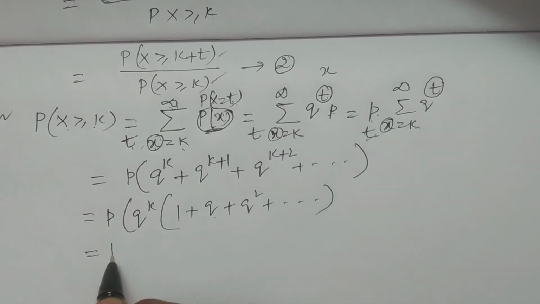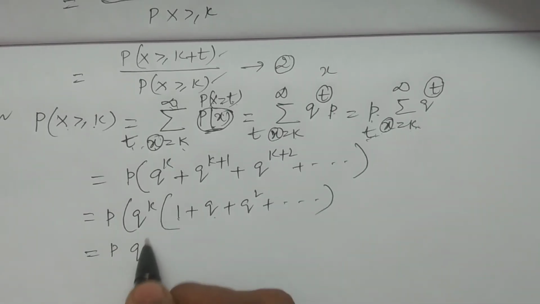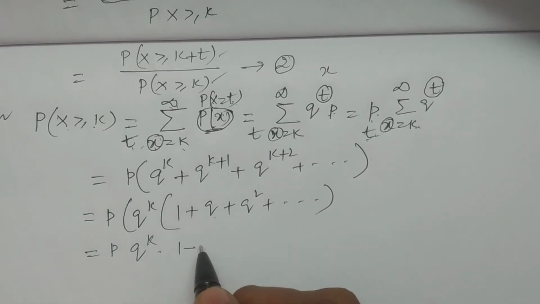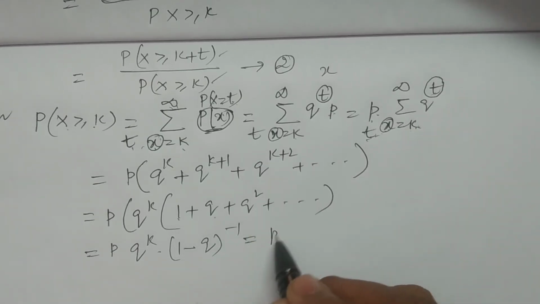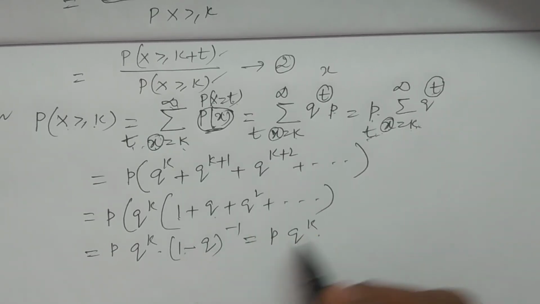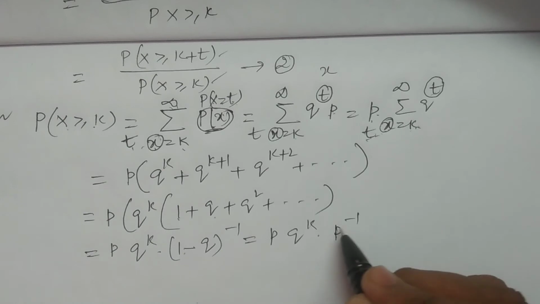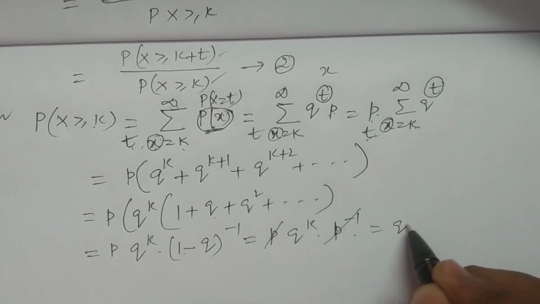And this is the expansion of p into q power k multiplied by 1 minus q, whole power minus 1. What is 1 minus q? It is p. So it is p into q power k into p power minus 1. So p power minus 1 and p cancel, which is equivalent to q power k.